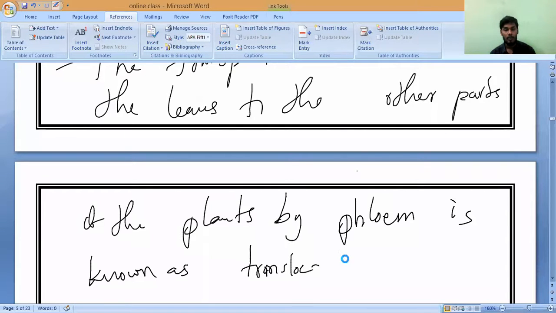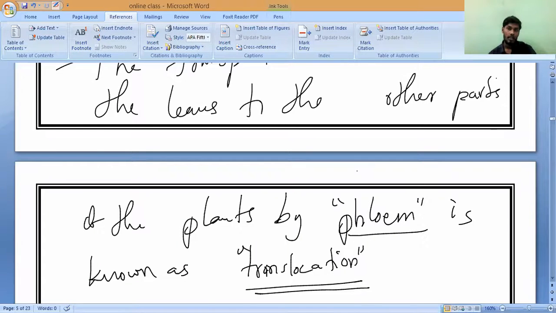Translocation. All of you please note it down. This is transporting of food by whom? By phloem. Do you understand?